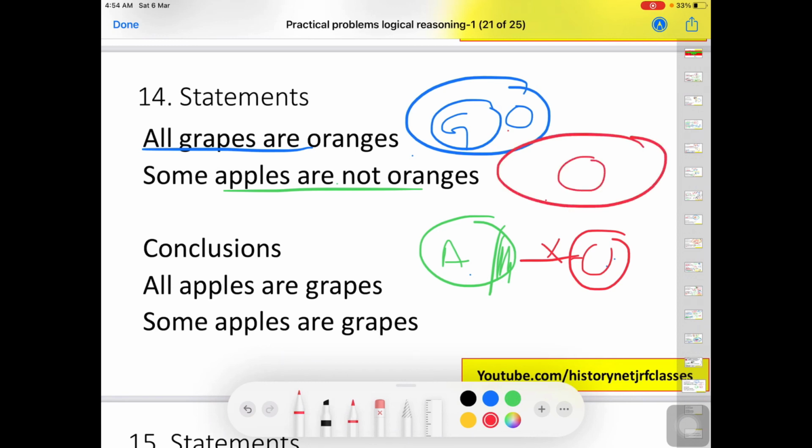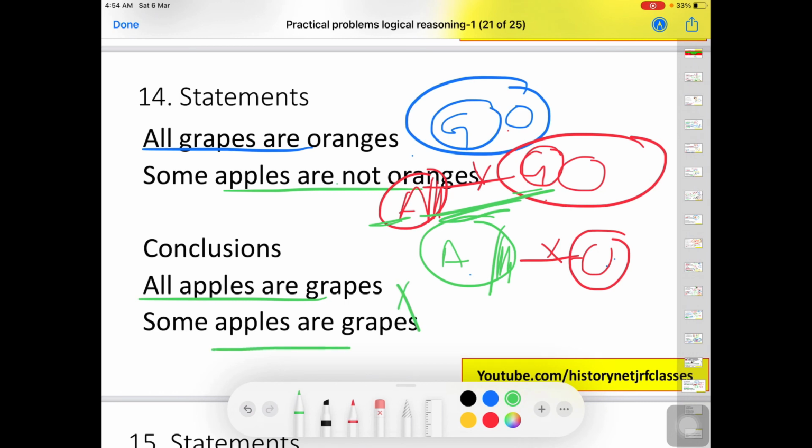So it's O, then it is G, and then it is this one, apples. Okay, so all apples are grapes. So here we have apple, then we have grape. No relation between these two. Some apples are grapes, no, not at all. Okay, so none of the conclusions is valid according to the given statement.